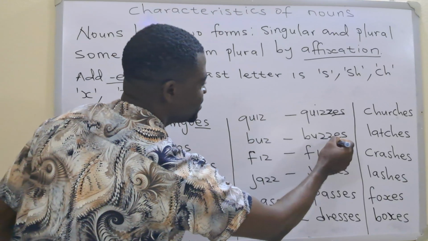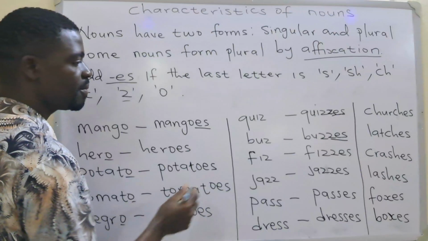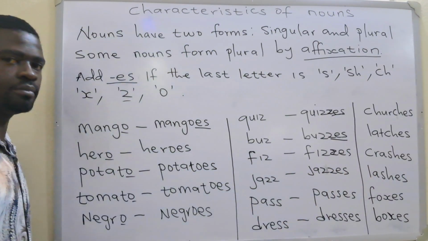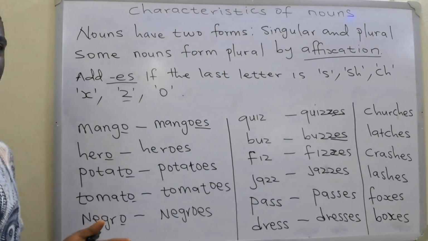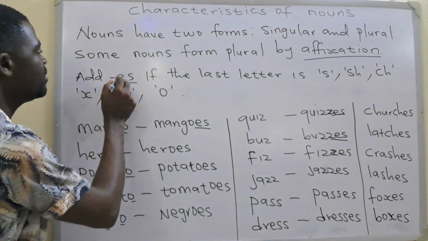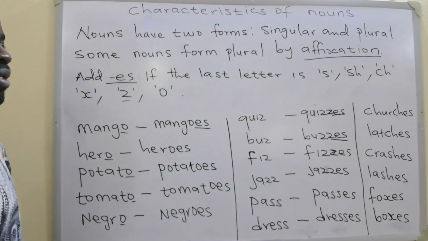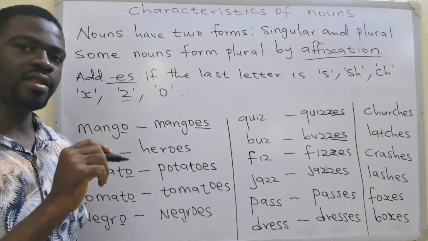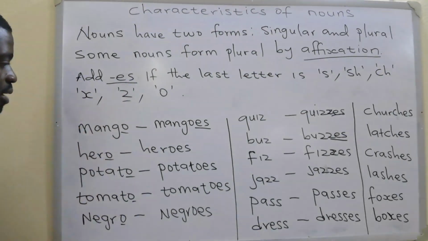Buzz becomes buzzes, so you add another Z to that plus your ES to form the plural. Fizz, you will add an extra Z plus your ES to form the plural. What if the word itself has a double Z? Good, if the word ends in a double Z, then no problem. You simply add your ES, as in jazz, jazzes. But if the noun ends in just one Z, you will add another Z plus your ES to form the plural of that noun. I hope that makes sense.